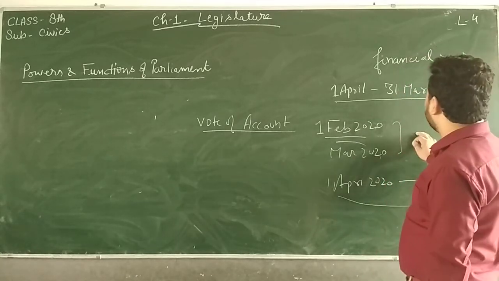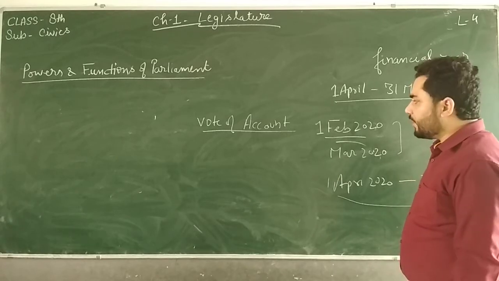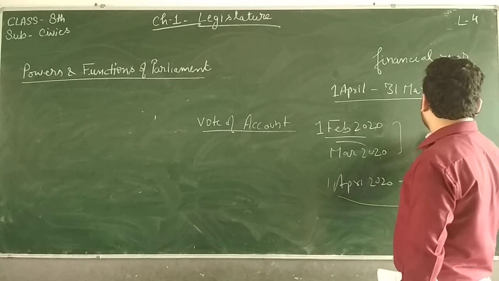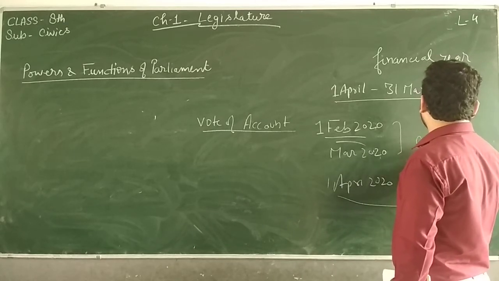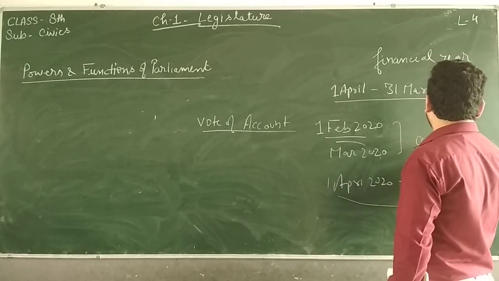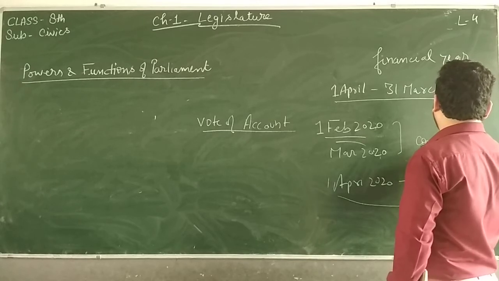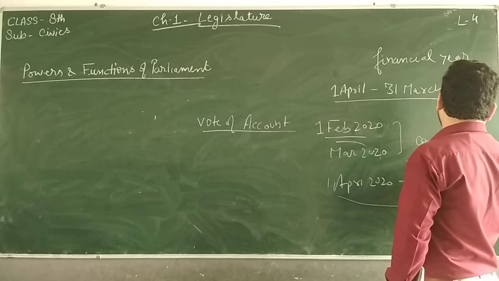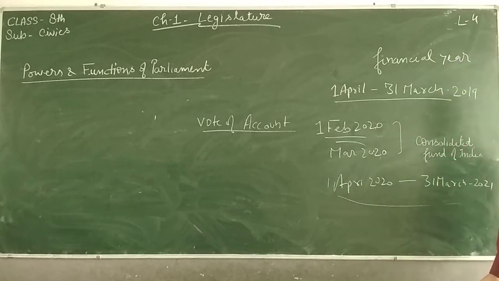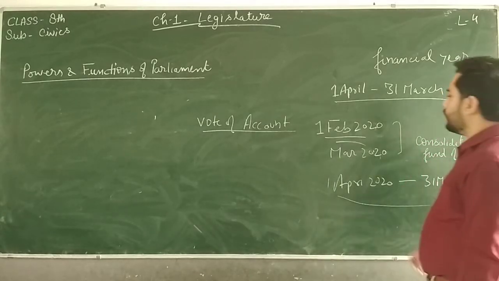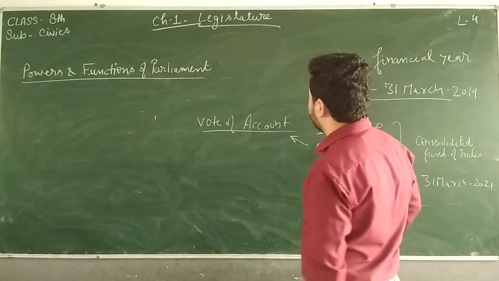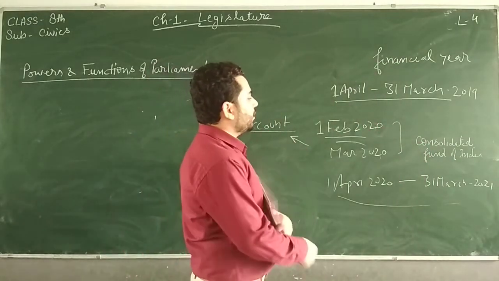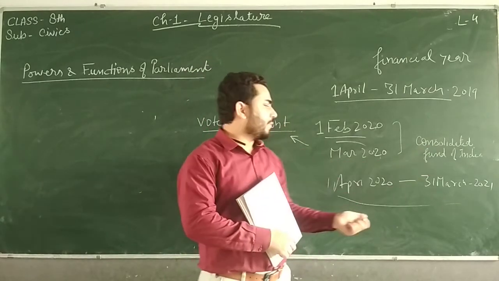So what will the government do in these 2 years? It will need money. So how will it take out money? It will take it out from the Consolidated Fund of India, by a method called vote on account. This vote on account is a method to draw money from the Consolidated Fund of India.